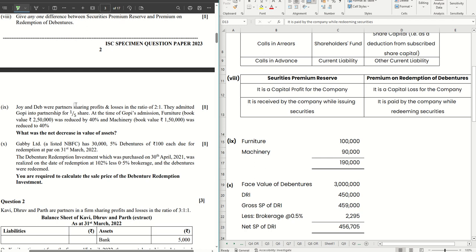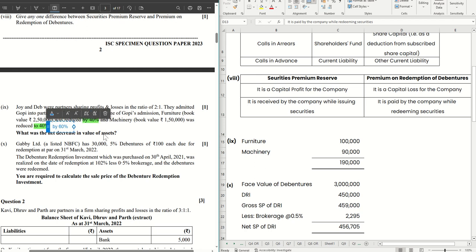Joy and Deb were partners sharing profits and losses in the ratio 2:1. They admitted Gopi into partnership for one-fifth share. At the time of Gopi's admission, furniture book value was reduced by 40%, and machinery book value of 1,50,000 was reduced to 40%. So here, if it is reduced to 40%, that means it was reduced by 60%, right? This is important to be noted to be able to do it flawlessly right the first time.